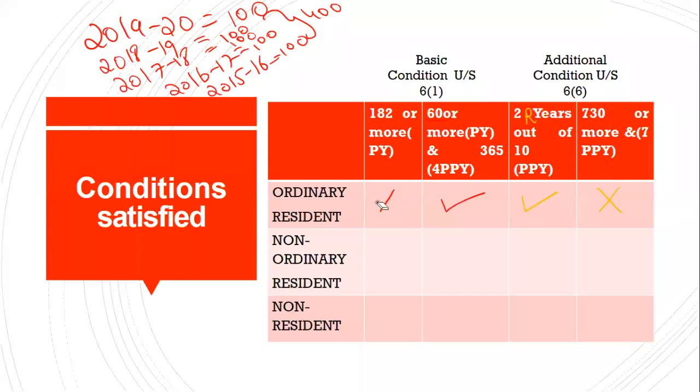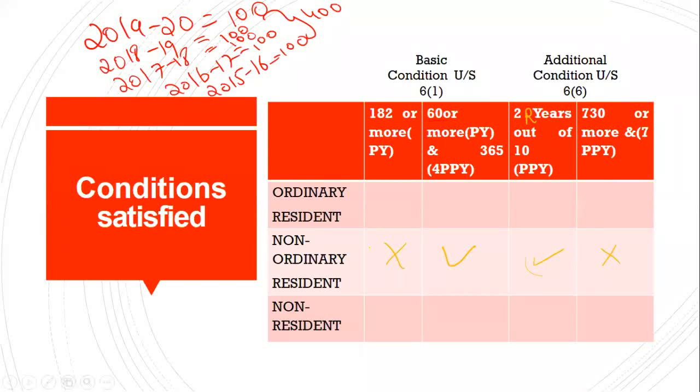Okay, he is not satisfying the second additional condition. So if an assessee satisfies any one basic condition and satisfies any one or none of the additional conditions, in this case he is satisfying only one and he is not satisfying the second.